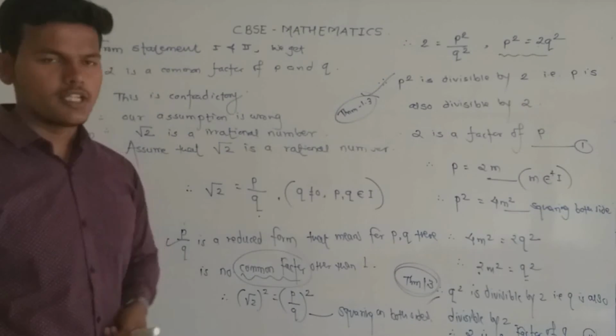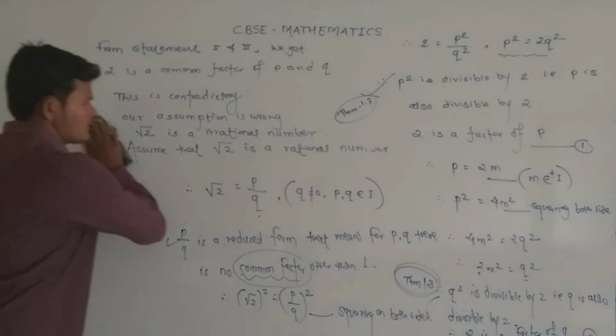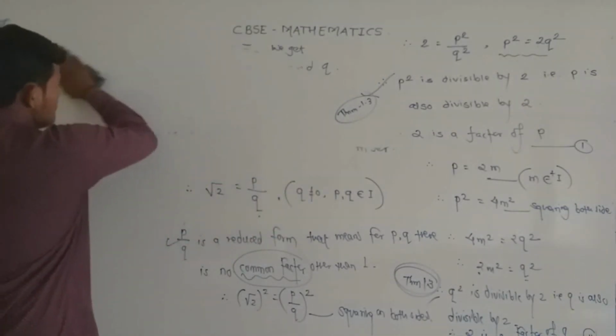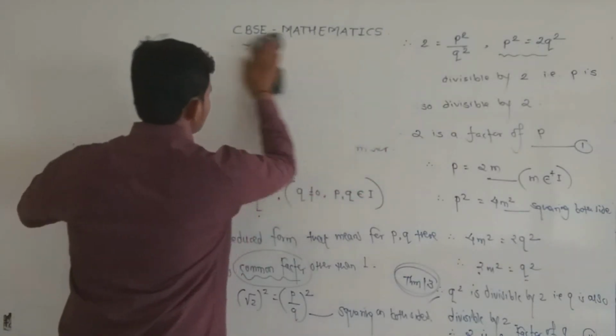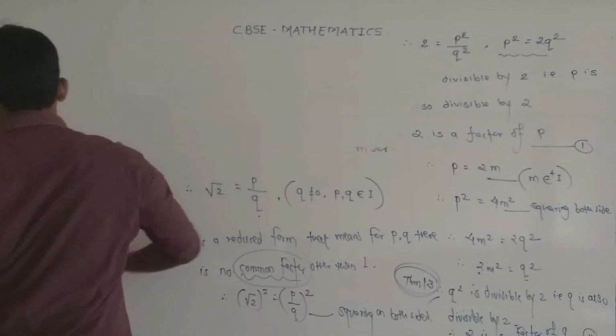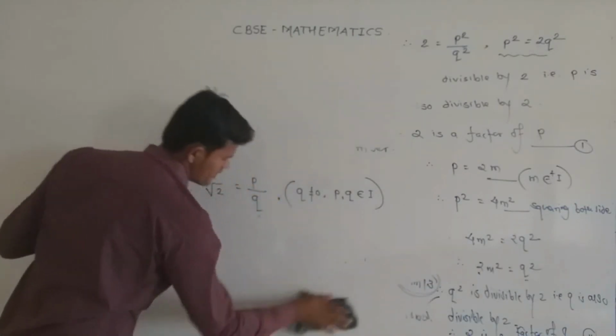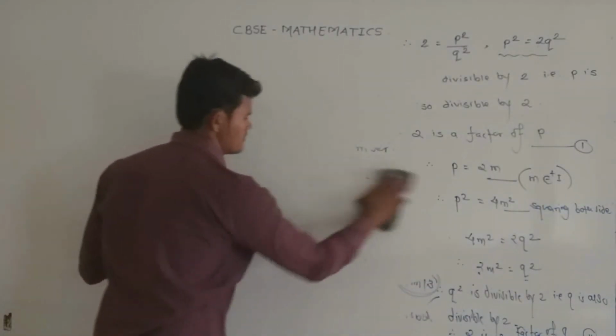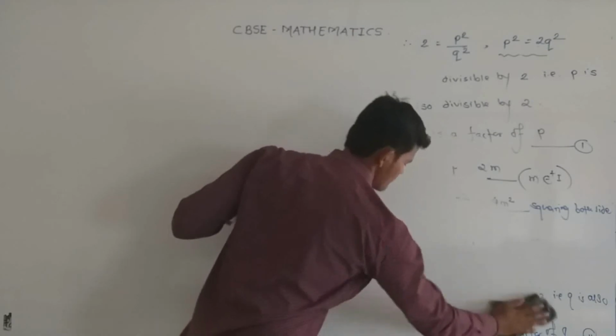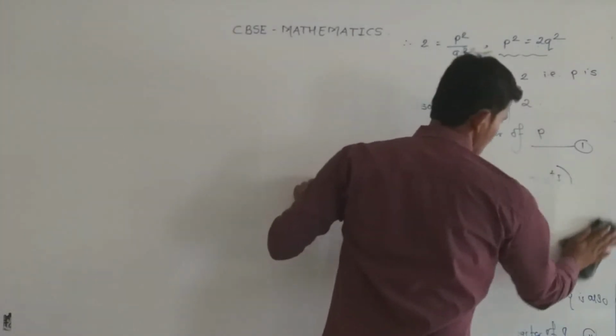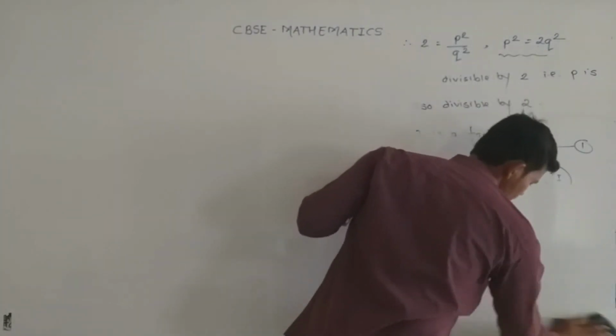Now let's take another example of irrationality. Now prove that 5 minus under root 3 is irrational. All these questions are very important from the examination point of view.